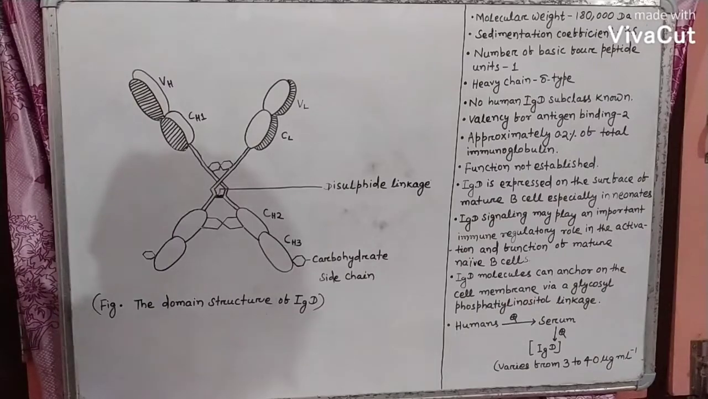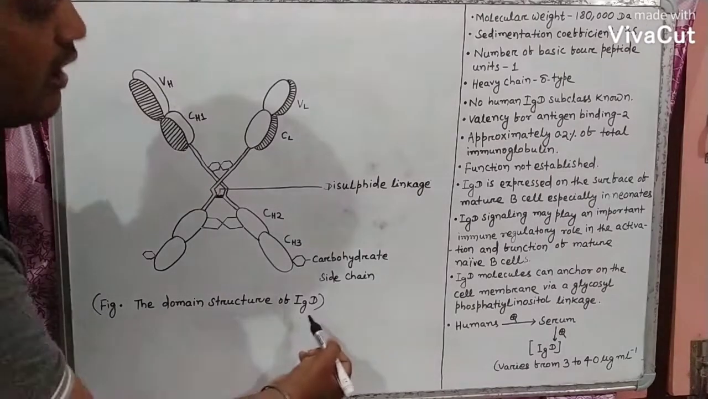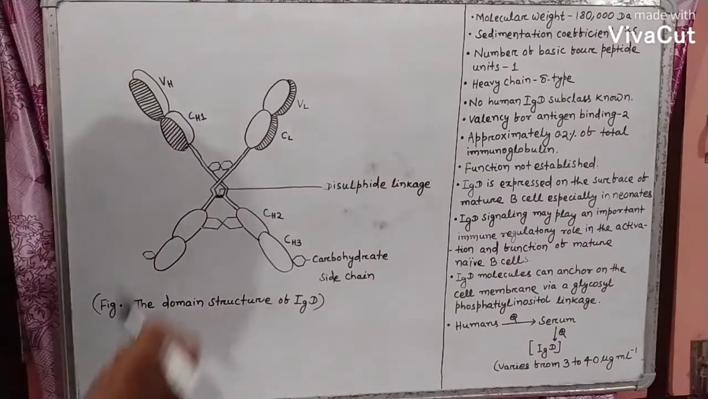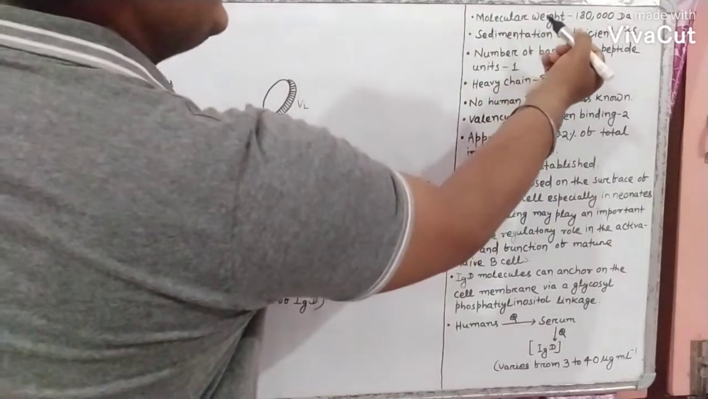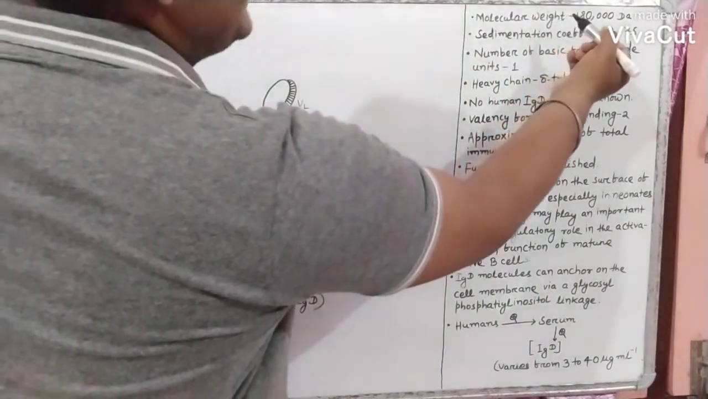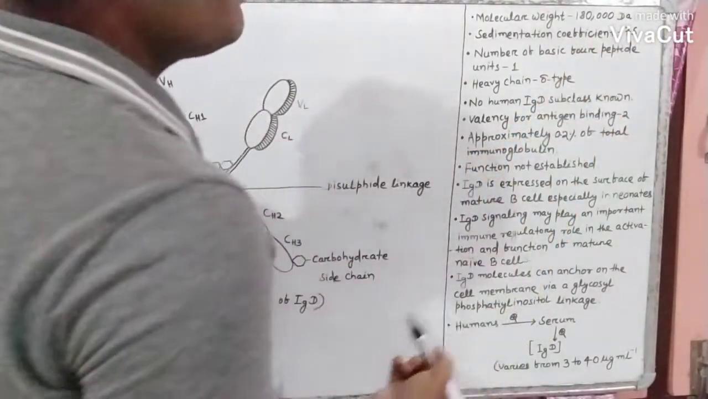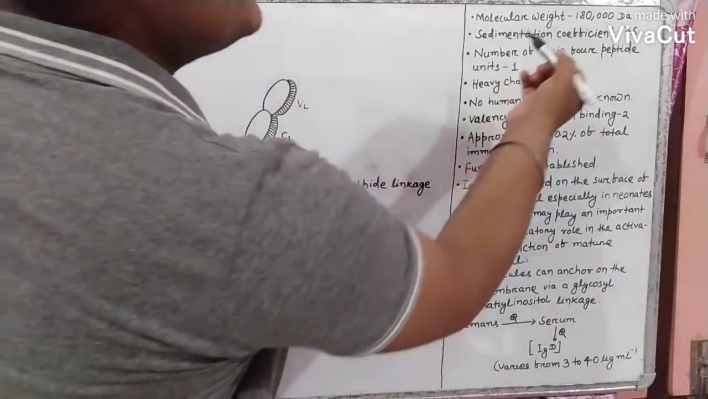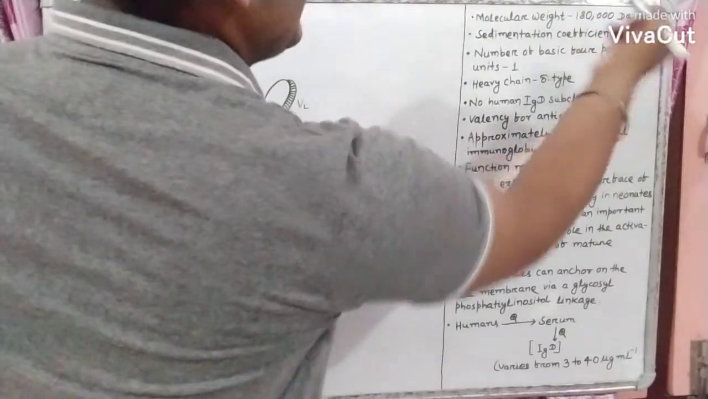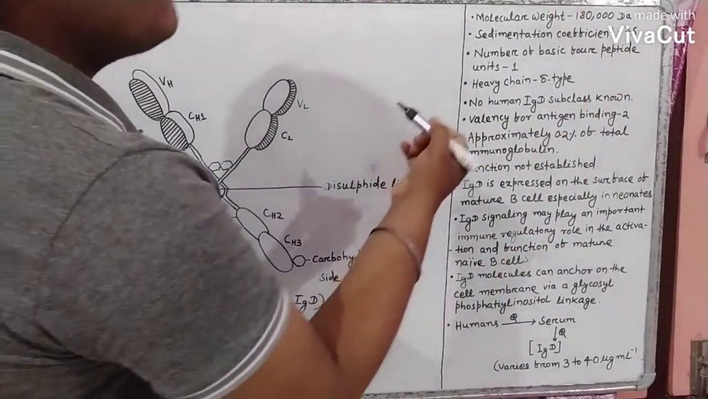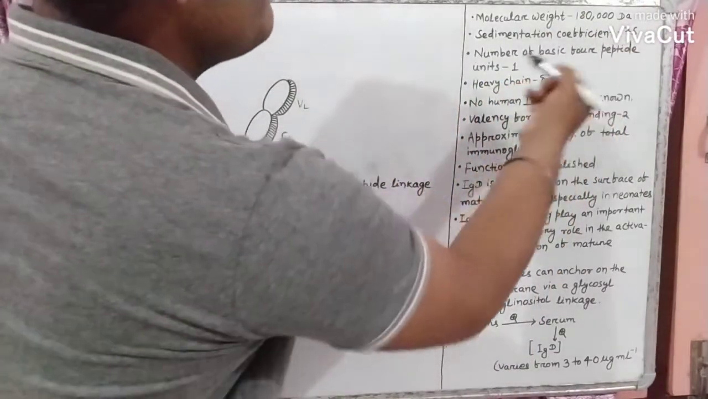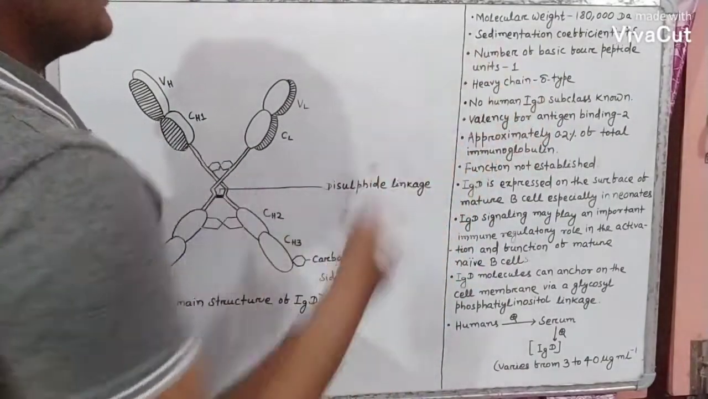We will discuss the structure of IgD and its characteristics. This is the domain structure of IgD. The molecular weight of IgD is 180,000 Dalton. Sedimentation coefficient is 7S. The number of basic four-peptide units is 1.